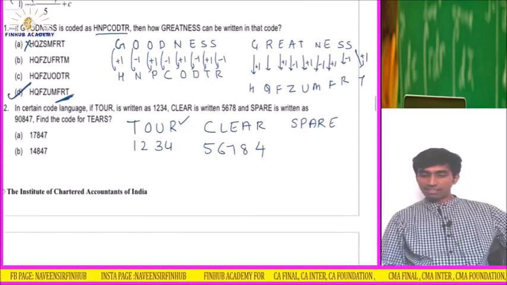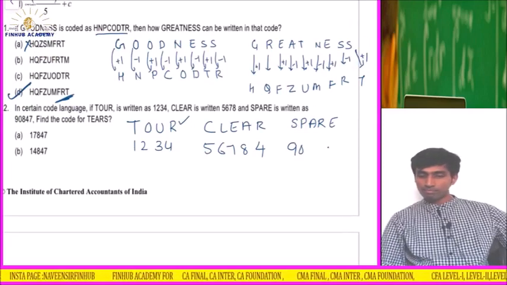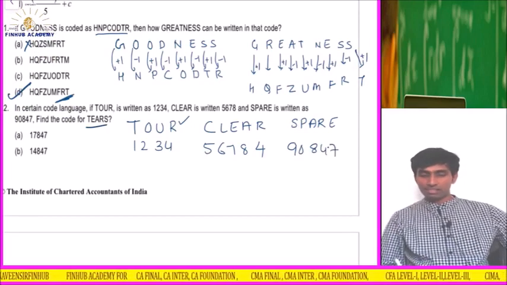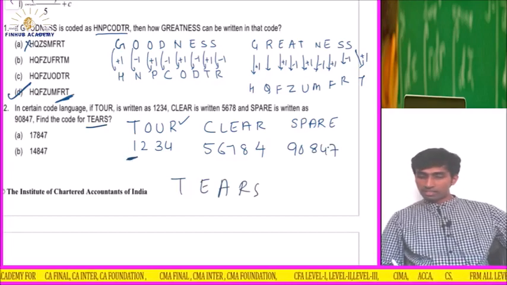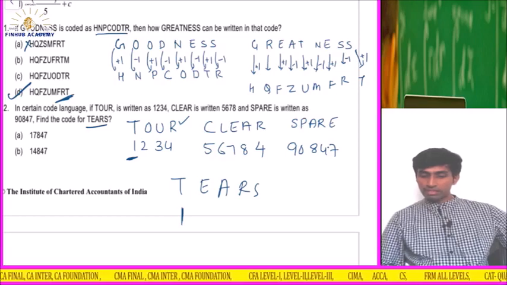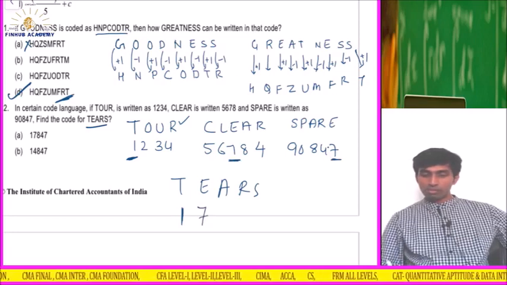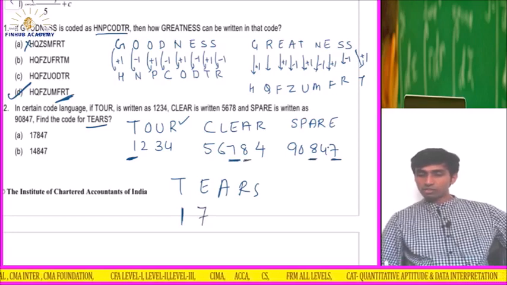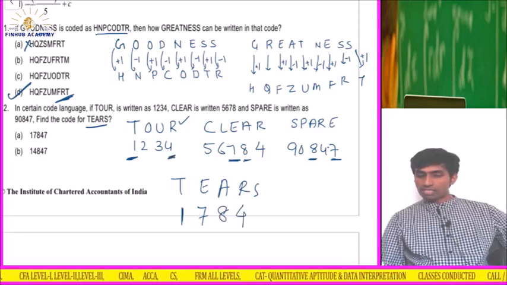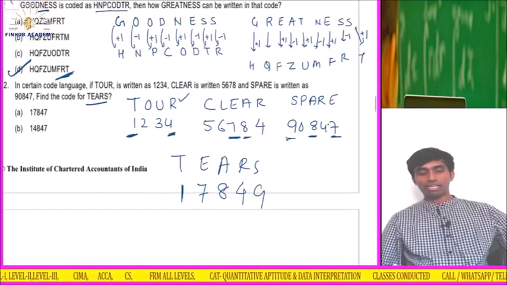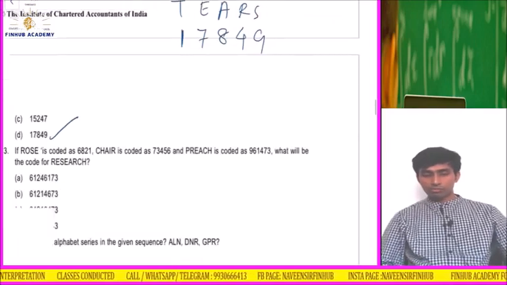Okay, for SPARE it is given 90847. What they're asking is TEARS. So T, what is the code? 1. Check here. It is 1. Next is E. So E is 7. Check here. E is 7. So it will be 7. Okay. A is what? A is 8. See here also it is 8. So 178. Okay. R is what? 4. So R is 4. S is what? 9. So 17849. Okay. 17849. Option is D. Okay. Let's move to the next question.